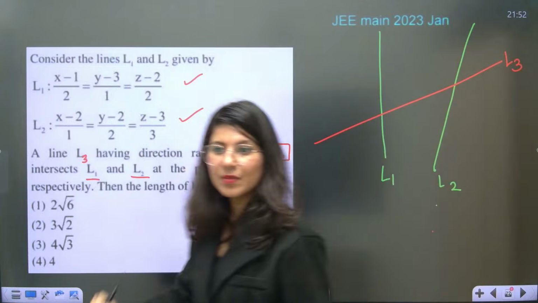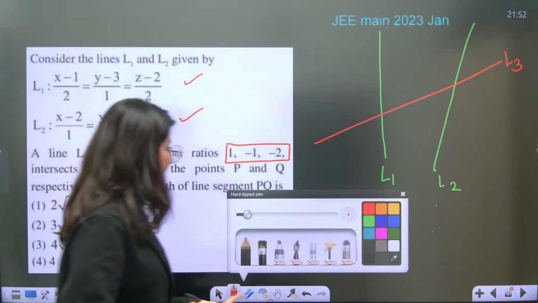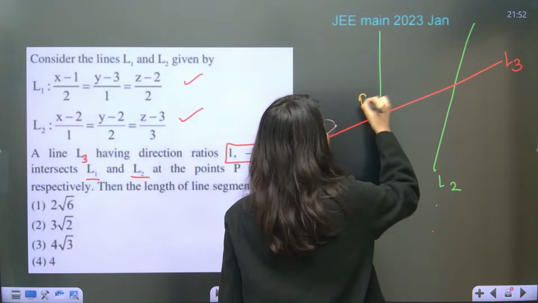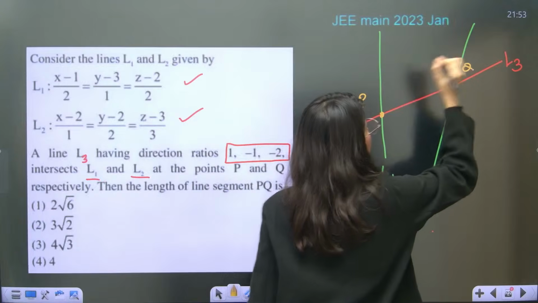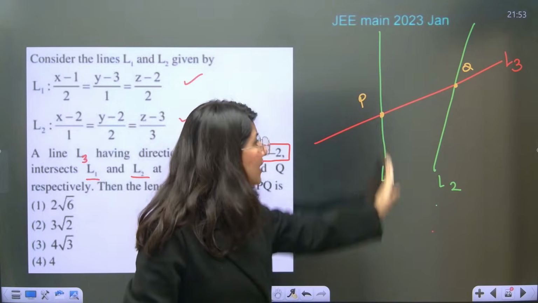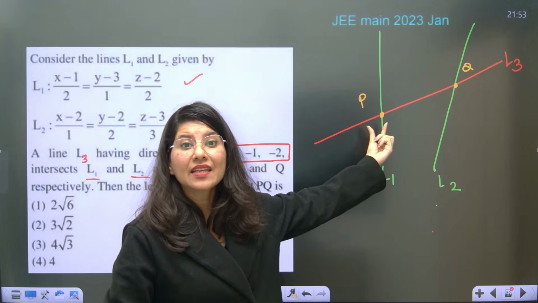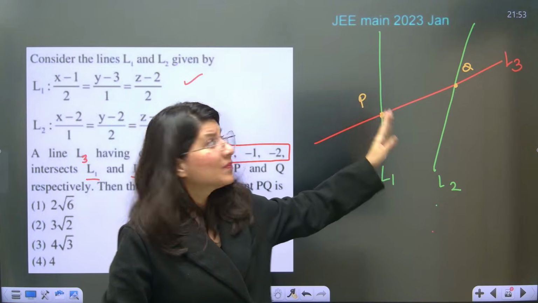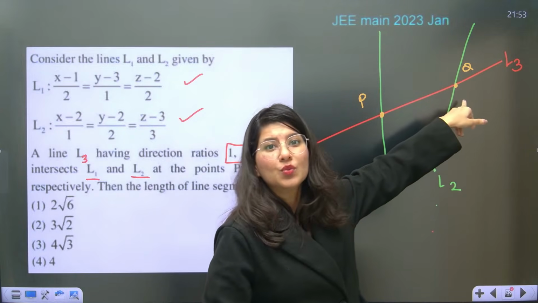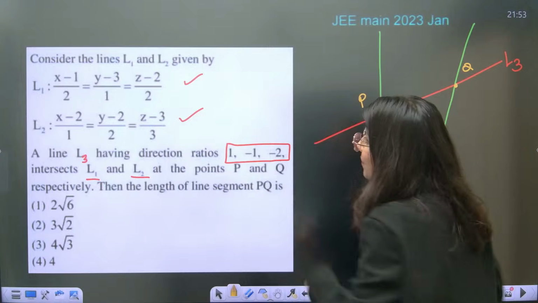This line 3 intersects your line 1 and line 2 at point P and Q. Correct? Can you assume a point on line number 1 and say that this is your point P? Can you assume a point on line number 2, which is this Q?